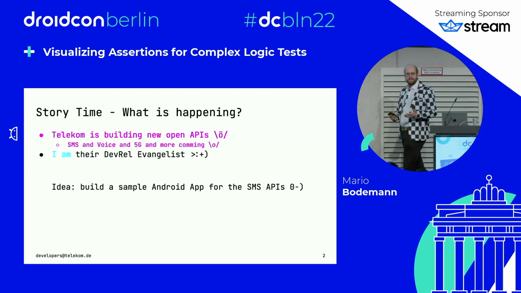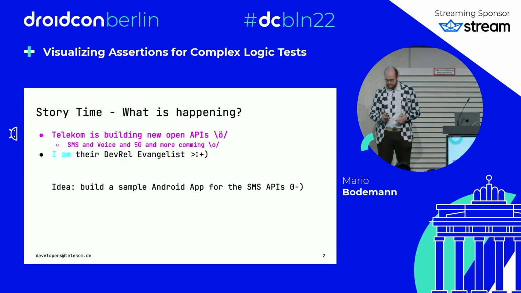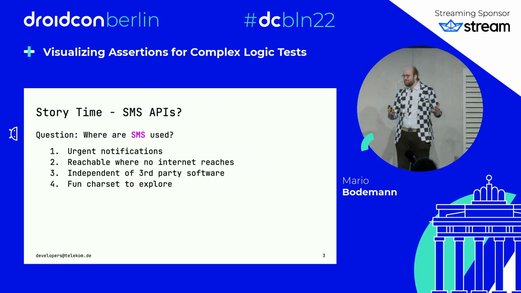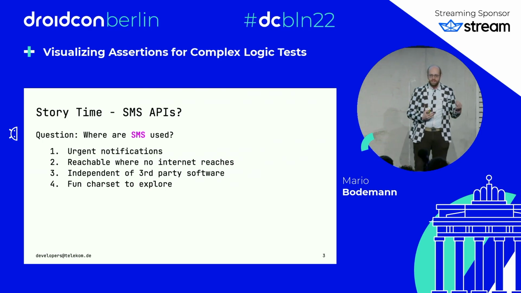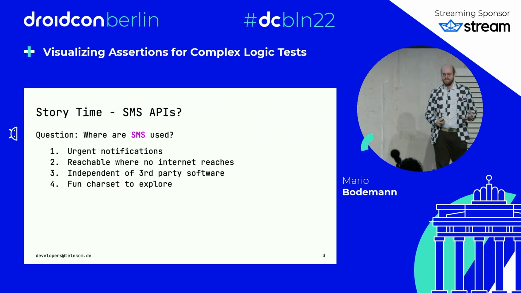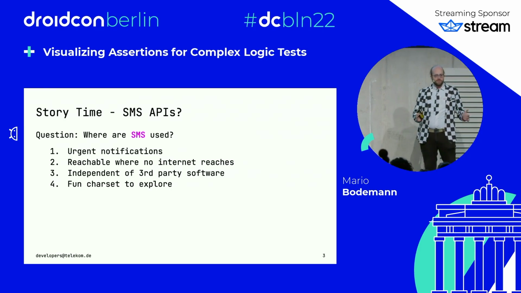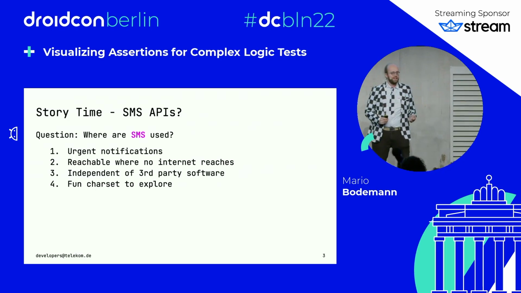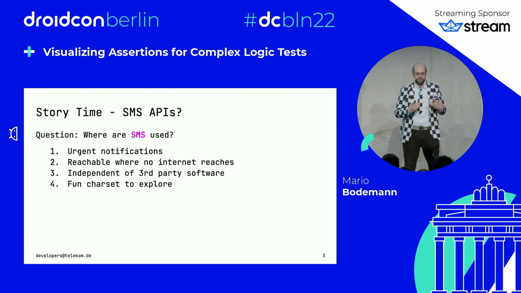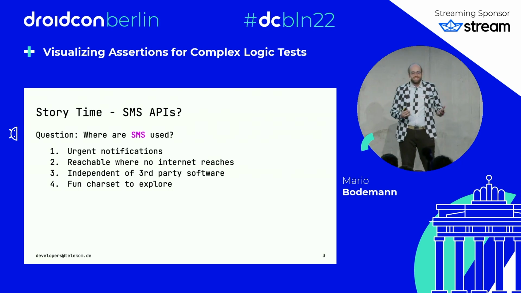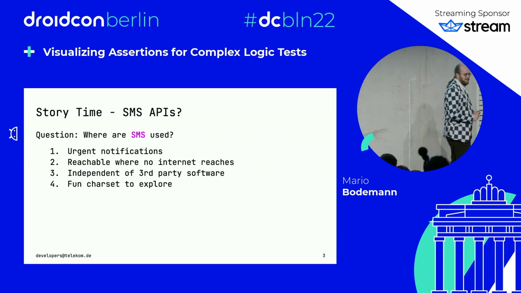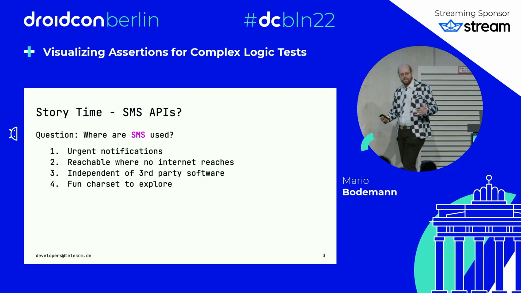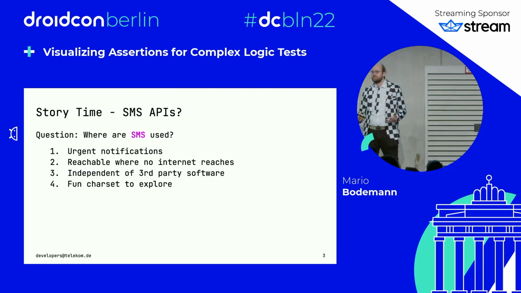I took a look at one of the simpler APIs for now, which is the SMS API. I'm curious about SMS. We all probably know what SMS is, but why do I think it's still fascinating in this time? SMS also works when you have no internet. If you are on top of a mountain but have a GPRS connection or any kind of connection to the telephone network, you can still send and receive SMS. So this is great. And usually you get an SMS when you need to log in to a web service, because it's considered something urgent.